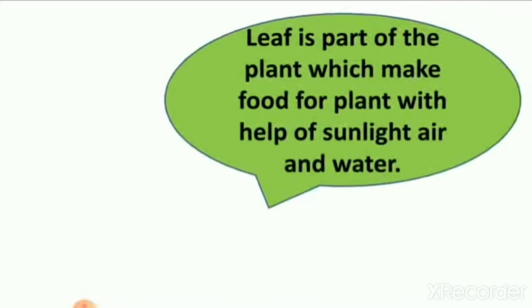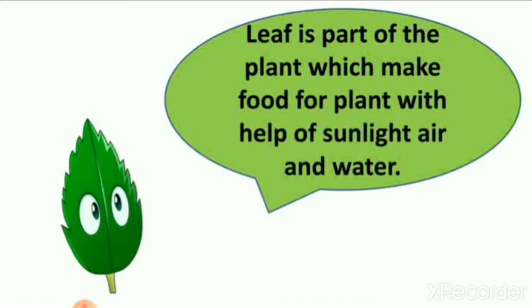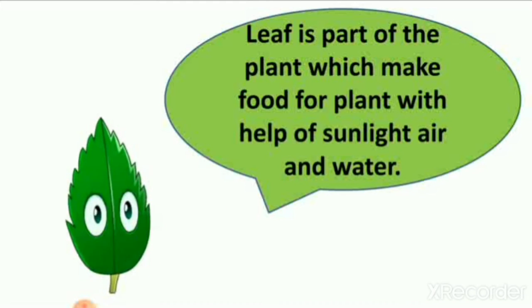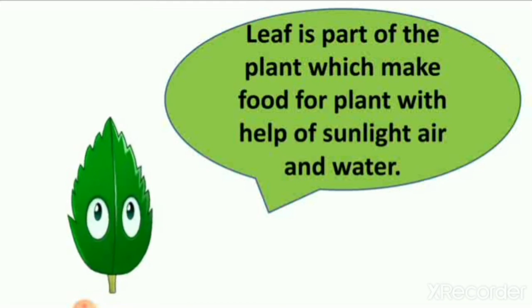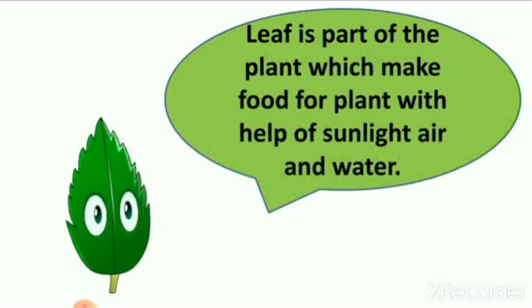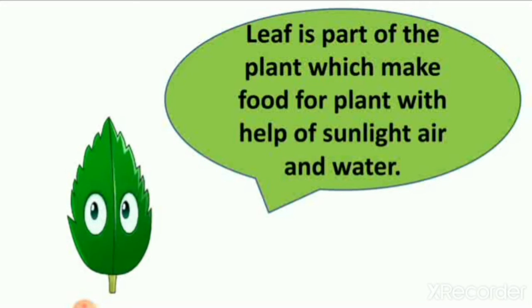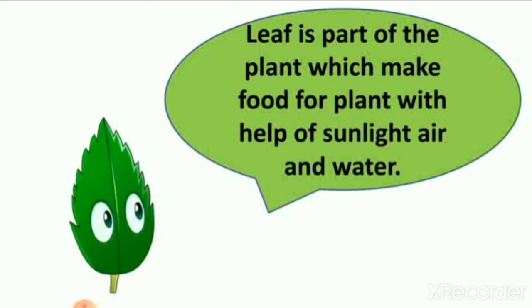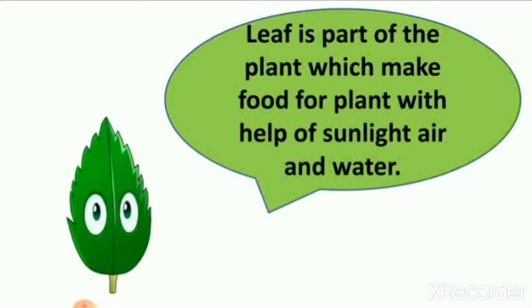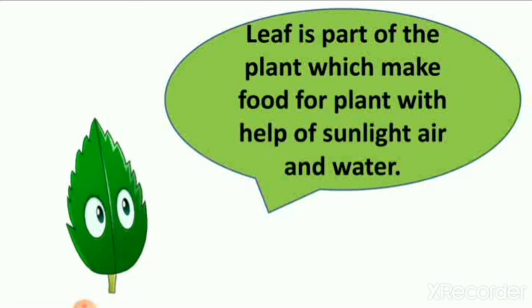So here we see that the leaf is a part of the plant which makes food for the plant with the help of sunlight, air and water, which we learned in lesson number 3. So we also call it the kitchen of the plant. So the leaf is the kitchen of the plant.